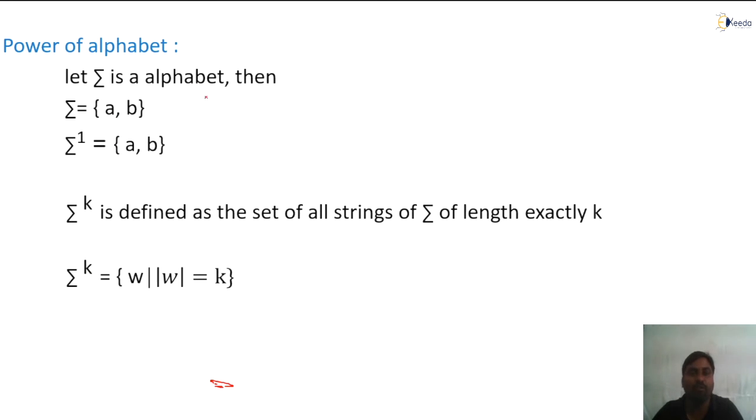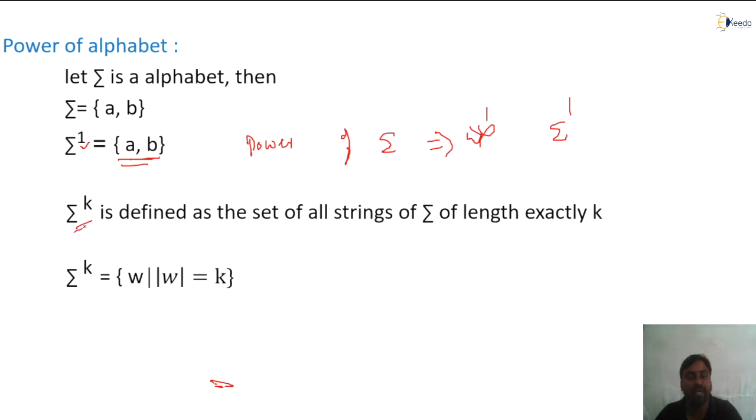Let sigma be an alphabet, then sigma equals {a, b}, and sigma power 1 is the power of alphabet. Alphabet is nothing but sigma only, correct or not? That is nothing but sigma power 1. So sigma power 1 is nothing but 1 length, the symbols are 1 length symbols, you understand? Similarly, sigma power 2, sigma power 3 will be there.